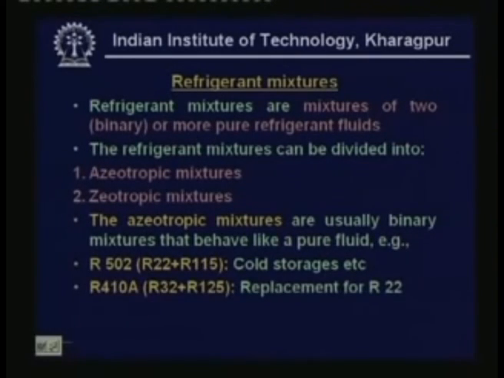Then you also have R410A. This is R32 plus R125. Even though I am calling it an azeotropic mixture, its number is 4. This is what is known as a near azeotropic mixture. That means its temperature variation during phase change is very small. It's a replacement for R22.